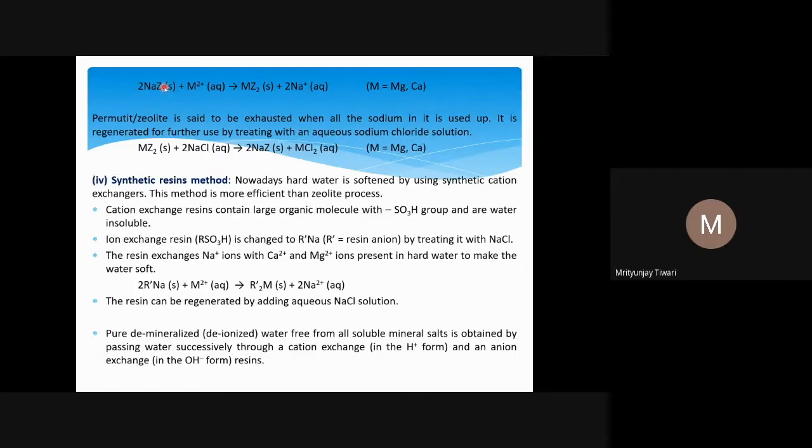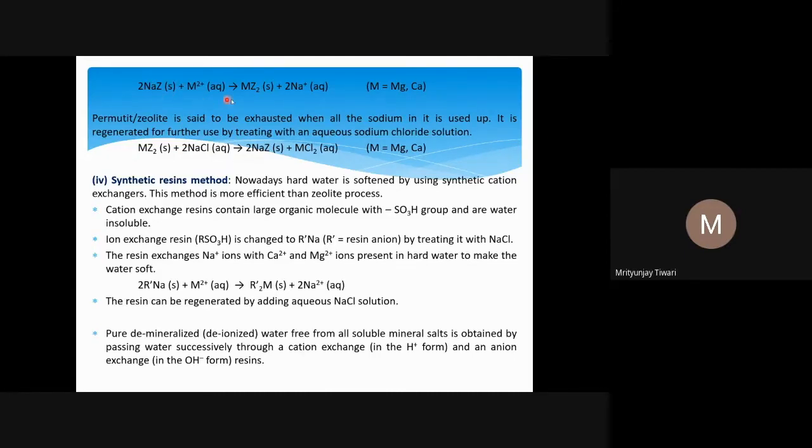And this anion which contains aluminum silicate now forms a stronger bond with magnesium or calcium ions. So the magnesium and calcium ions will come and form complex with this aluminum silicate, and the sodium ions go into the solution. Now the magnesium and calcium ions are being utilized to form this stable complex, which is a solid. And the permutit or zeolite is said to be exhausted when all the sodium in it is used.